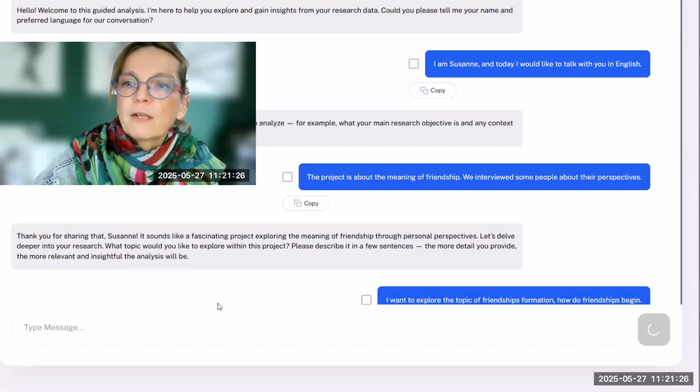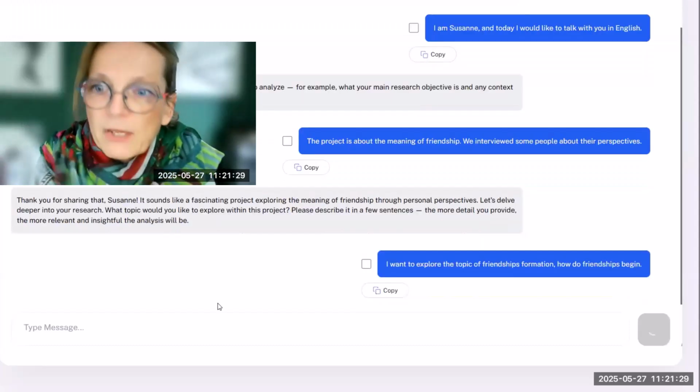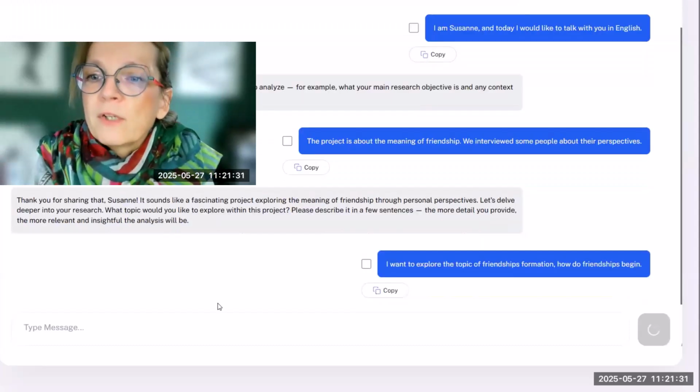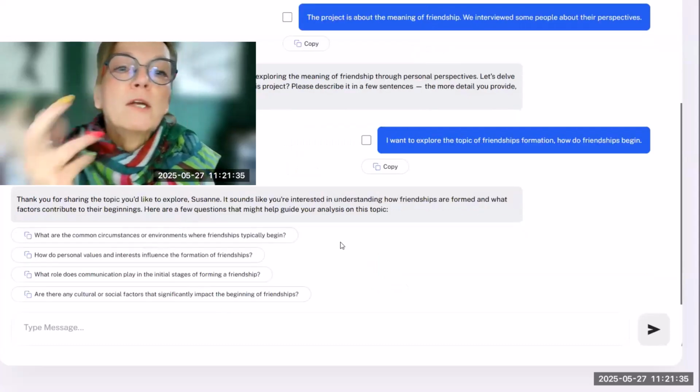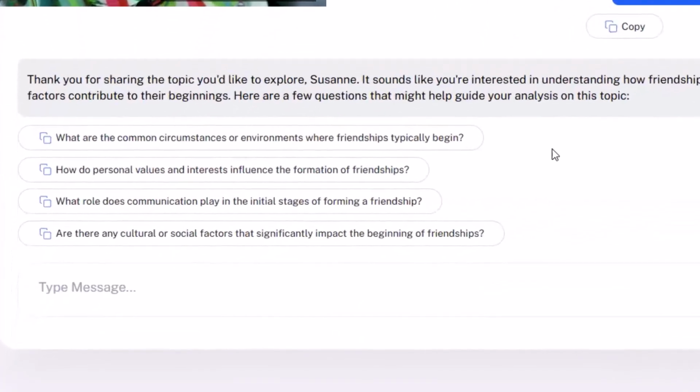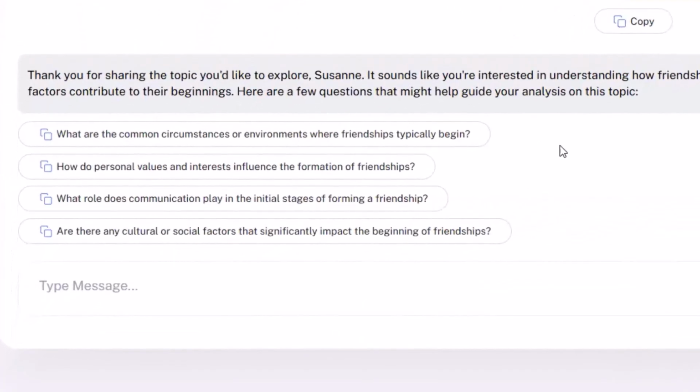So I now give that information that I want to start with the formation of friendship. What Q is now doing is proposing four questions on how you can explore that. We could ask, what do they say about the formation of friendship, but to go into more depth, the idea is always to think about questions to get more nuances to that topic.